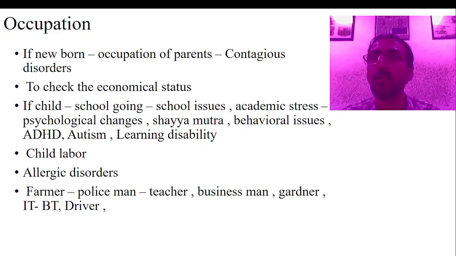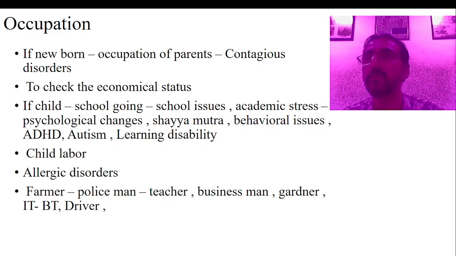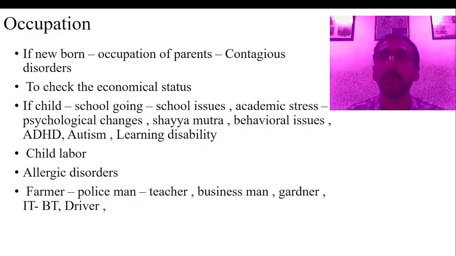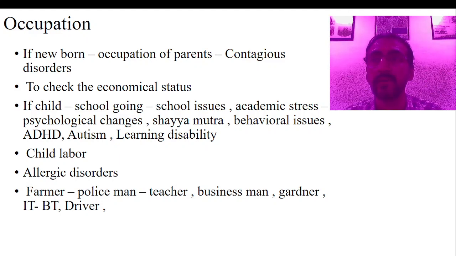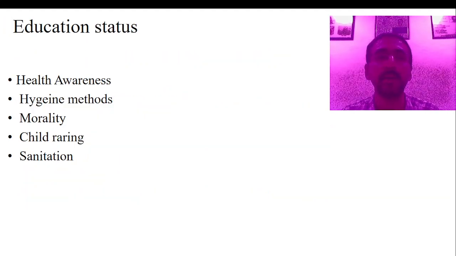Basically, we have to consider the occupation of the parents. Then if you consider occupation as student life, there are some issues related to the student. If you take occupation in terms of child labor, the child may be working somewhere else, isn't it? So that is important. Or the child may be exploited. That you have to take. So this is all about the occupation of the child in the history taking.